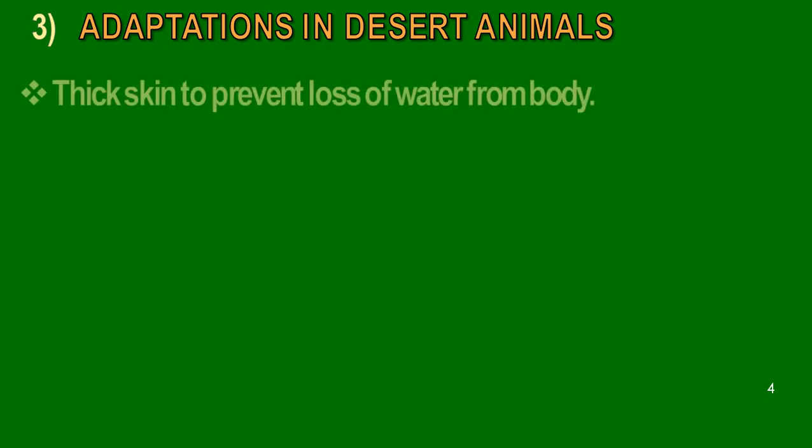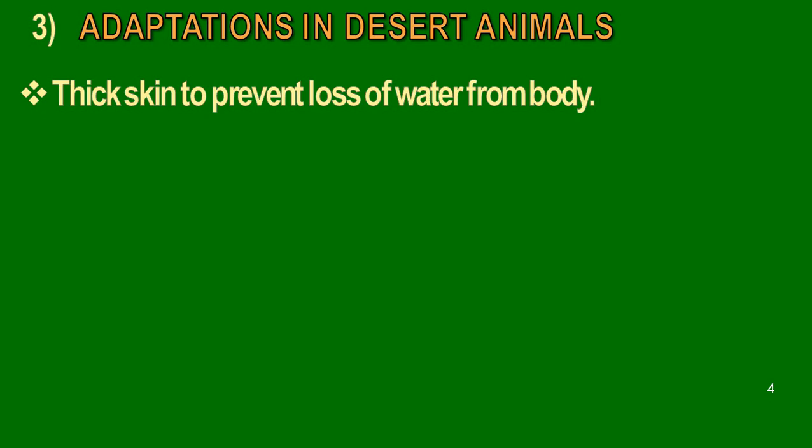The next adaptation that we see is in desert animals. As we all know, desert has very high temperature and scarcity of water. Based on these surroundings, these animals have the following features. Thick skin to prevent loss of water from the body. As these animals are adapted to live in the desert area, they need a thick skin to prevent the loss of water from the body.